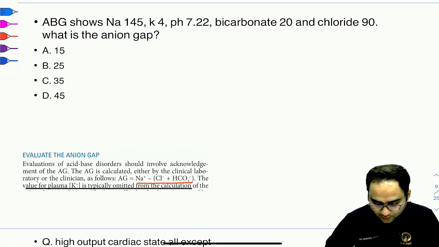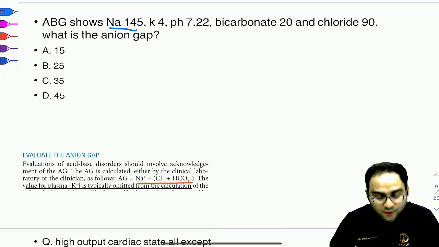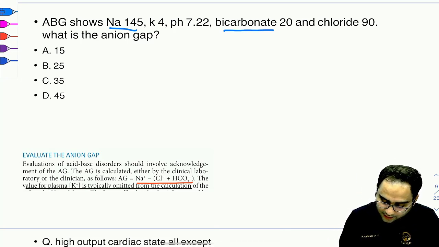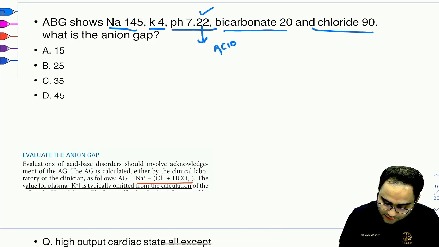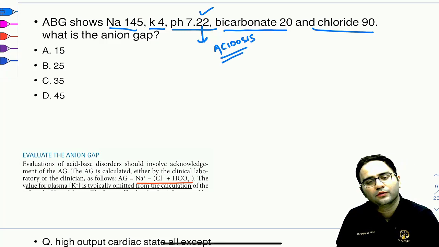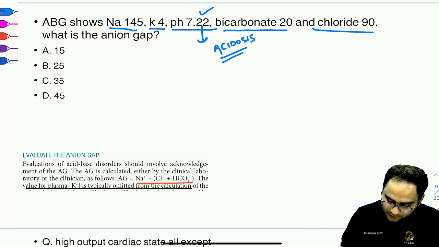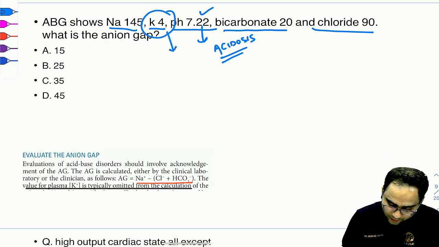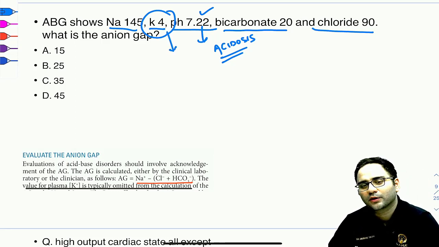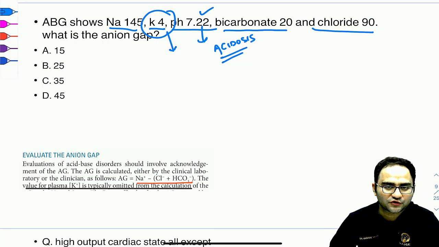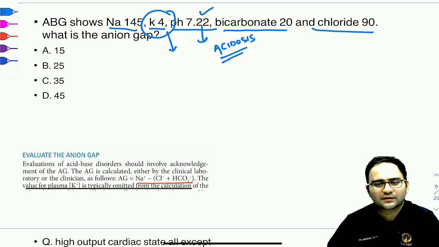Now, this is another controversial question that was asked. So you have an ABG that is showing sodium 145, and it has bicarb, chloride, potassium, and a pH. So from here, you are sure that the patient is having an acidosis and you are being told to calculate the anion gap. Now guys, what I need to tell you, normally we do not include potassium in the calculation of anion gap, even if it's mentioned. In European states, they include potassium in the anion gap, and accordingly their anion gap values are altered.